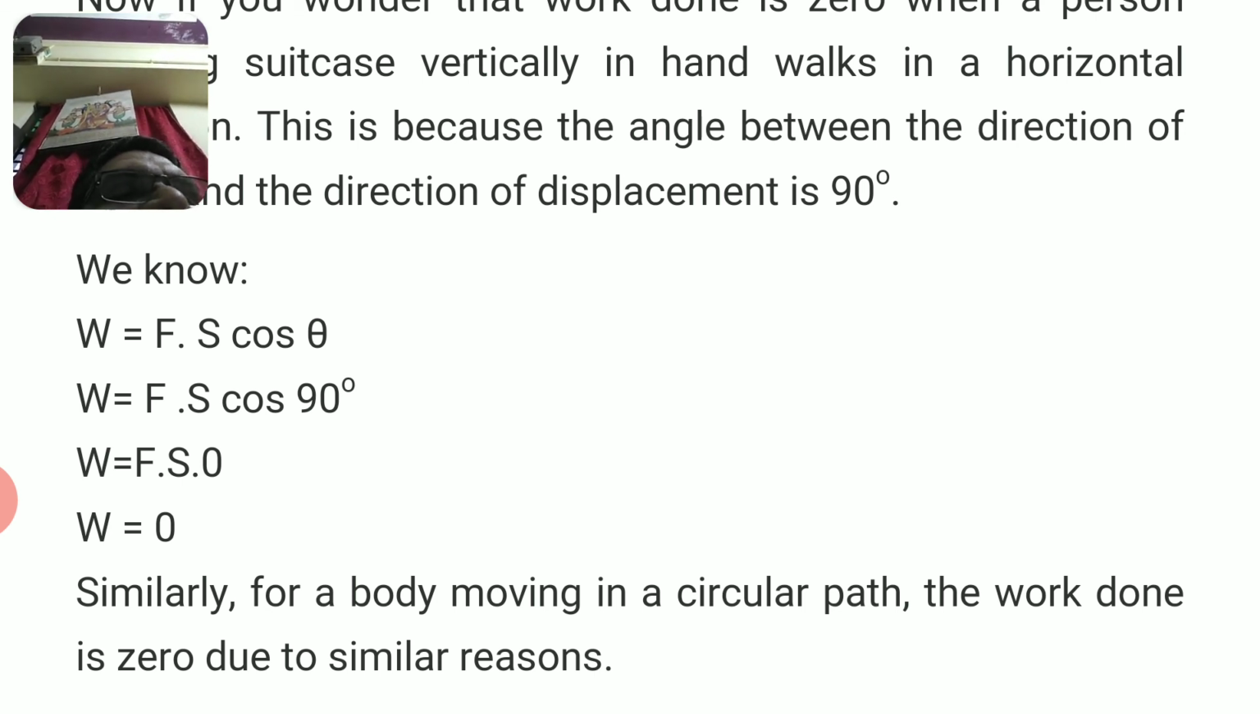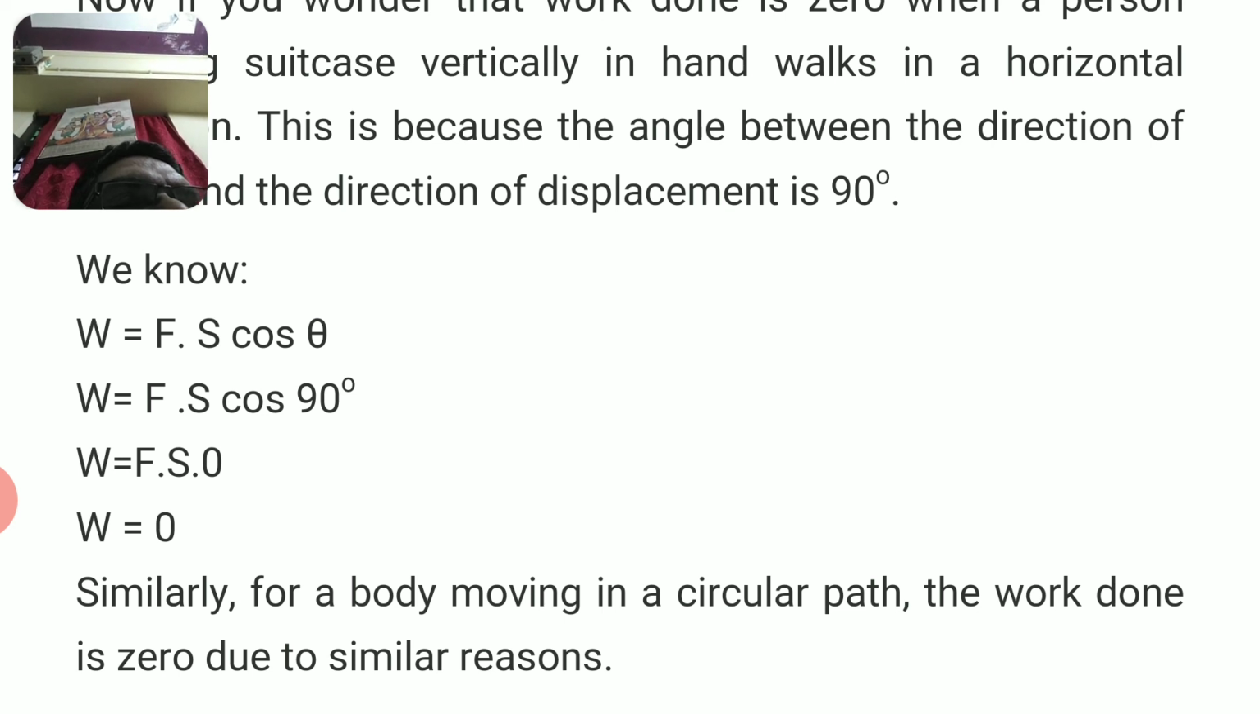Go through the video twice or thrice until you understand what is work in physics, and what the units of work are.